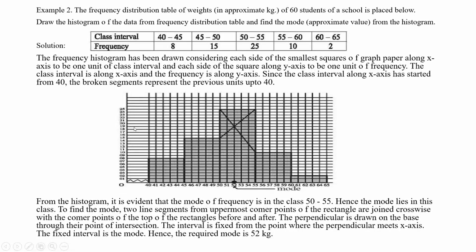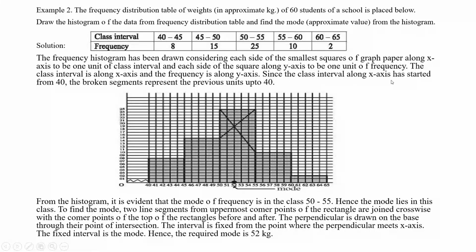Now, this one is the x-axis, this is the y-axis, and O is the origin. You must take a graph paper. The frequency histogram has been drawn considering each side of the smallest square of graph paper along the x-axis to be 1 unit. You can take 2 units or 5 units as you need.